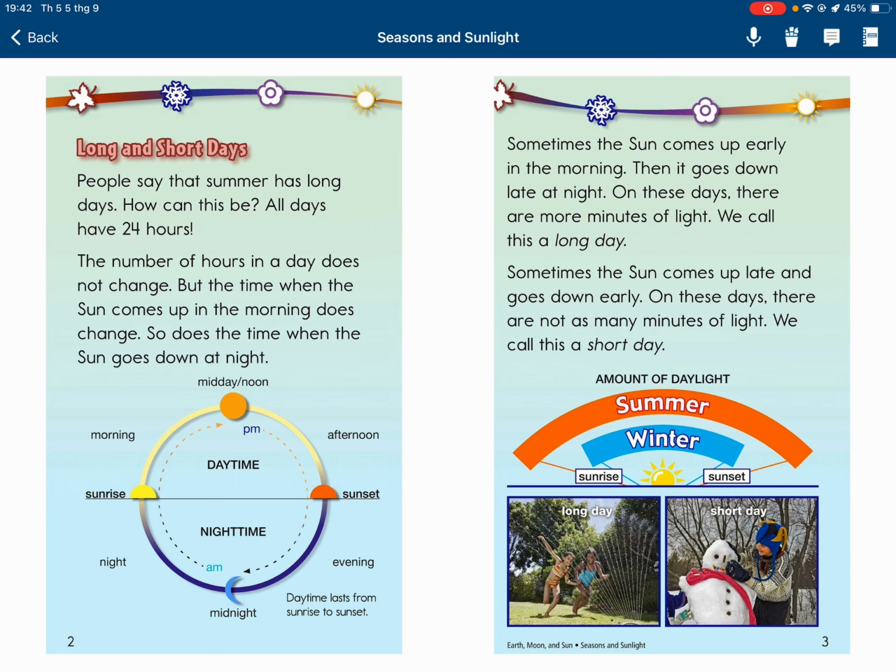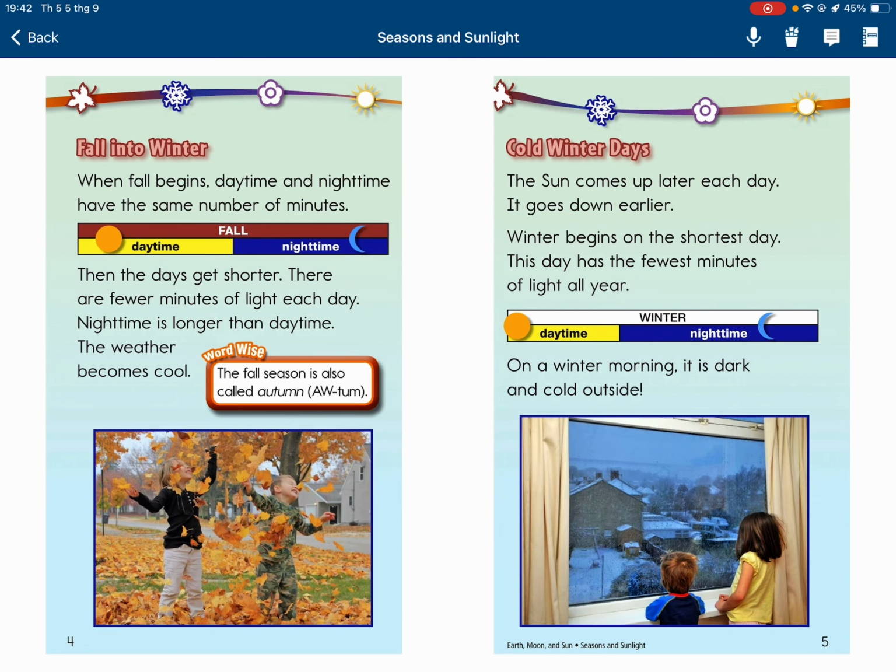Sometimes the sun comes up late and goes down early. On these days, there are not as many minutes of light. We call this a short day.